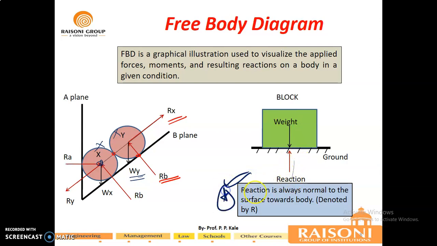This is an important point: reaction is always normal to the surface. Normal means perpendicular. If this is a horizontal surface, the reaction will be purely vertical, that is at 90 degrees to the surface and towards the body. Its arrow will always be towards the body, and it is generally denoted by R.